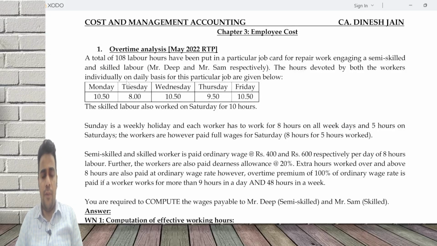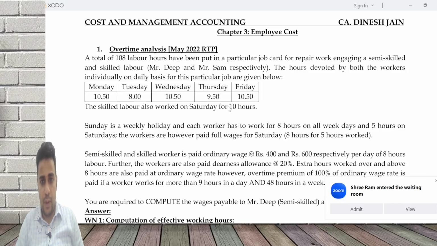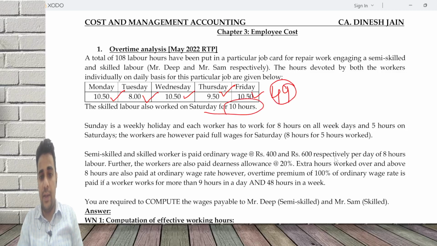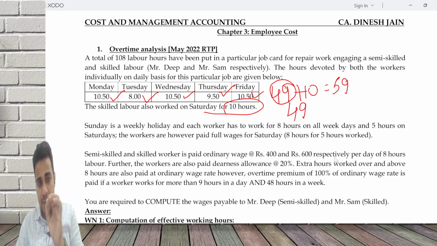Okay. A total of 108 labor hours have been put on a particular job for a repair work, engaging a semi-skilled worker and a skilled worker, Mr. Deep and Mr. Sam. Skilled labor also worked on Saturday for 10 hours, so the skilled worker worked for 59 hours. The semi-skilled worker worked for 49 hours: 10.5 plus 8 plus 10.5 plus 9.5 plus 10.5, which is 49 hours.